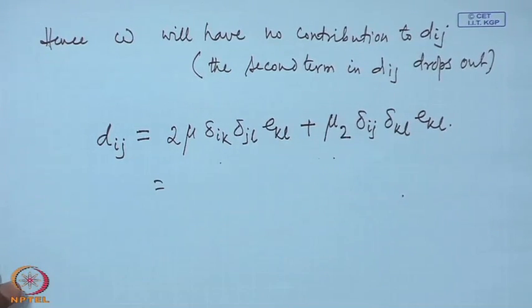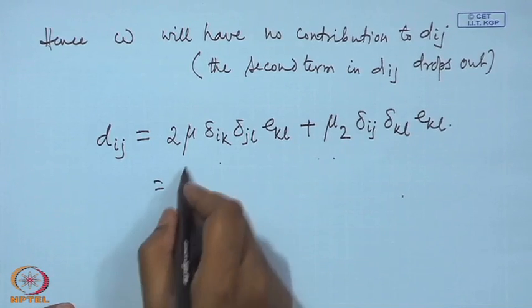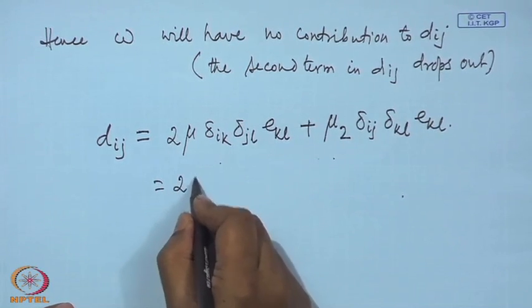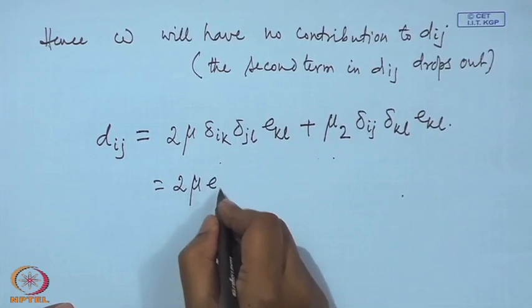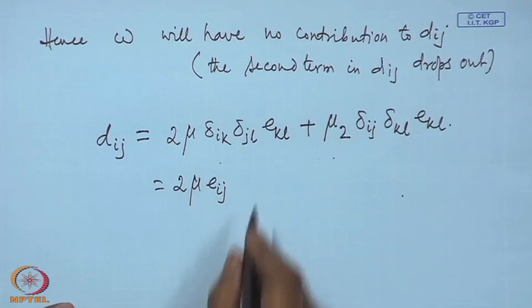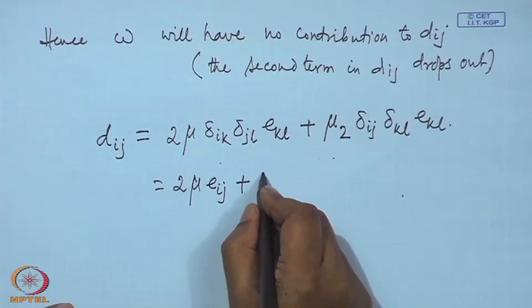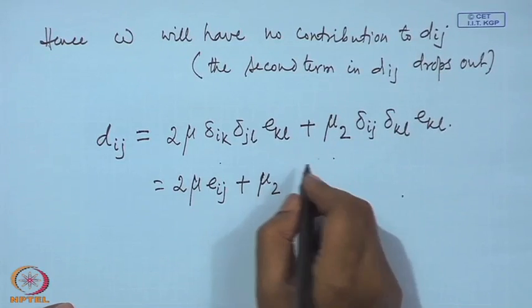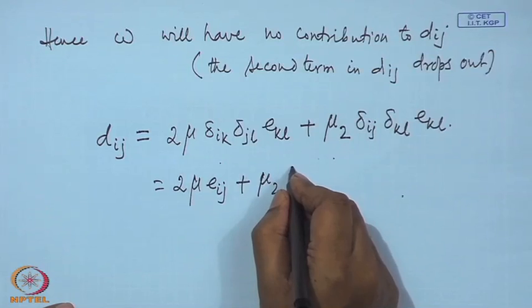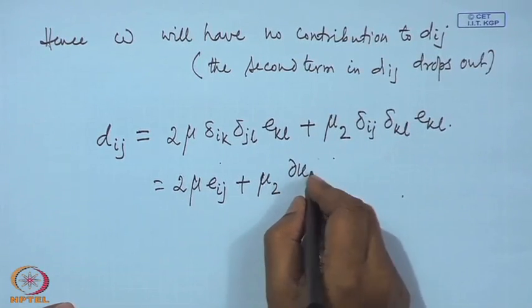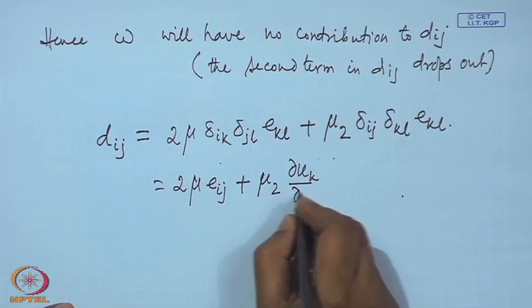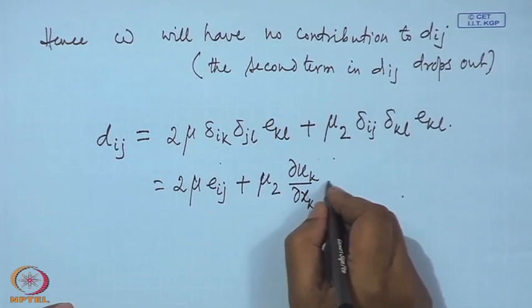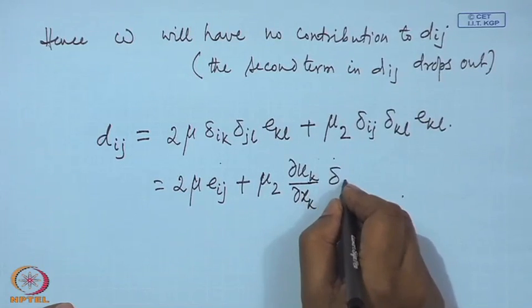What is this? This is 2 mu e_ij plus mu 2 du_k/dx_k delta_ij.